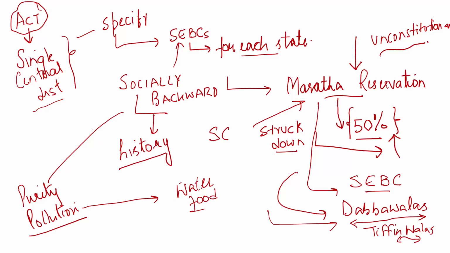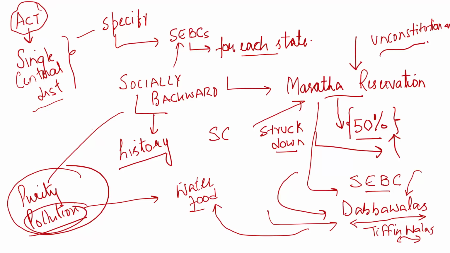And if you are saying that Marathas are socially and educationally backward, but at the same time you are saying that the majority of them are dabbawalas, that means they basically provide food to other members of the society. It is because of this reason that we can say that they are not backward, because the other members of the society don't consider them as polluted, because they take food from these dabbawalas. So how can we say that these dabbawalas or these Marathas who are predominantly tiffinwalas are backward?